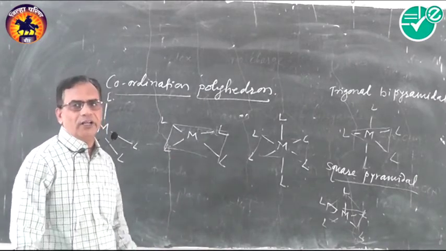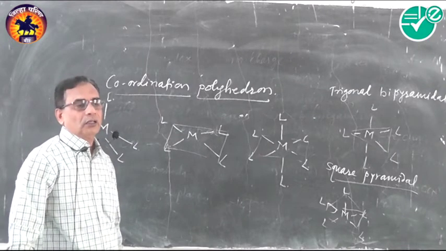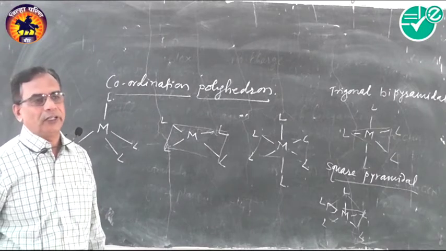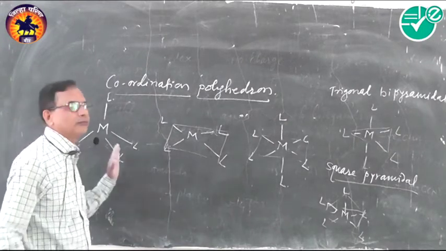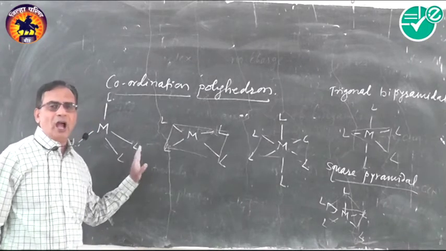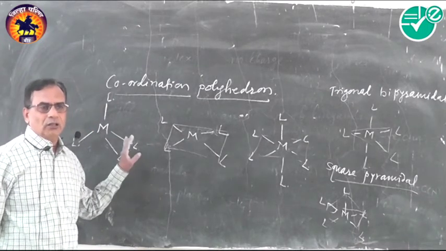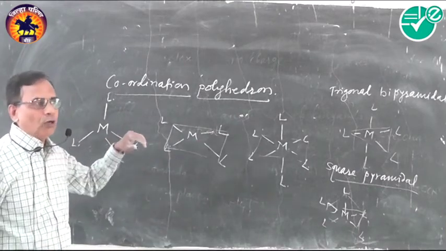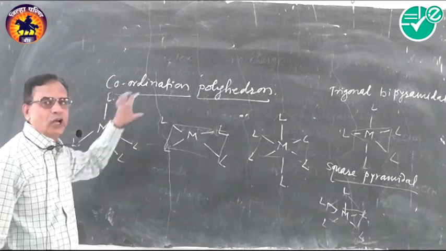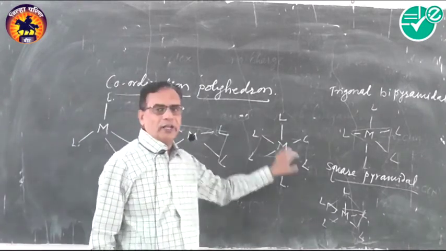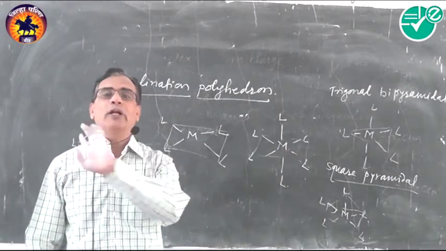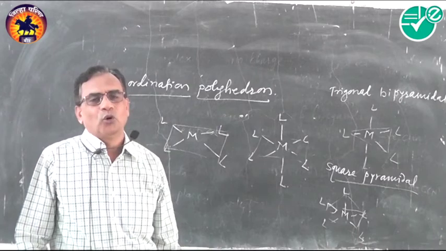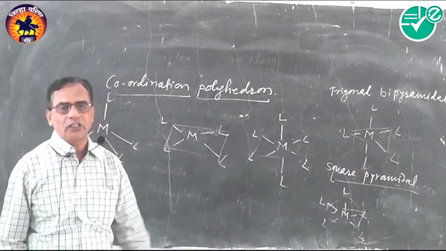This coordination polyhedra depends on the hybridization of the orbitals present in the central metal atom or ion. The MCQ may ask so and so complex has which coordination polyhedra, or which of the following has tetrahedral geometry, which of the following has octahedral geometry, or the geometry of so and so complex is, and some alternatives are given. So MCQs may ask on this coordination polyhedra.